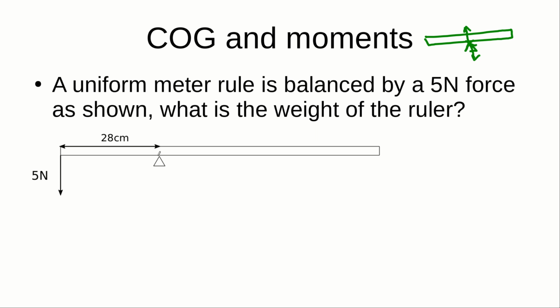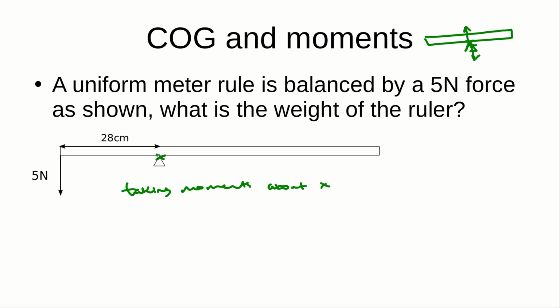I previously didn't mention this, but it's good practice to specify in your solution where you take moments about. So I would say, let's label this as x, and my first line in my solution is taking moments about x. Sometimes for certain questions it might be necessary to take moments about multiple positions to work out a couple of unknowns.